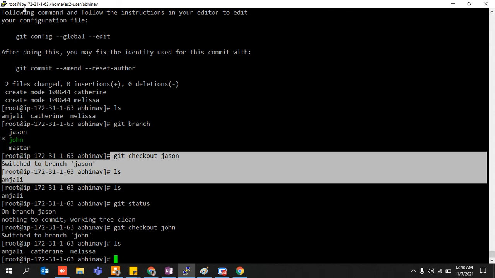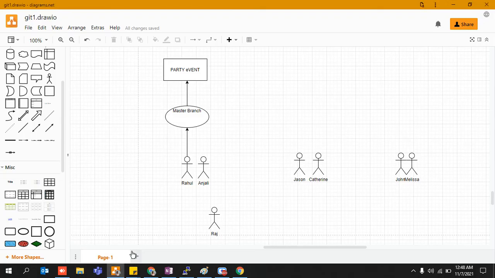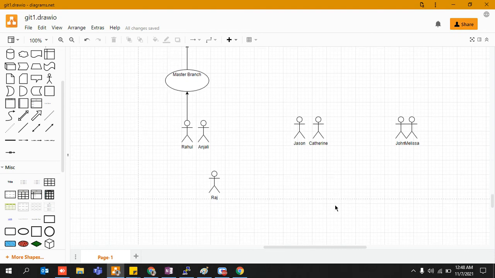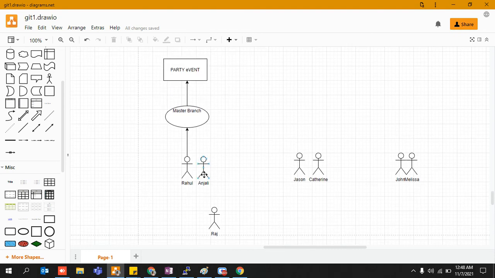So guys, this was all about this particular lecture. I hope you have enjoyed it, because it was very simple and easy. The only thing we tried to make you understand was that if you write a piece of code onto a particular branch, it remains available to each and every branch like John, Jason, and Raj. But the branch that first goes ahead and commits it, after that it won't be available.